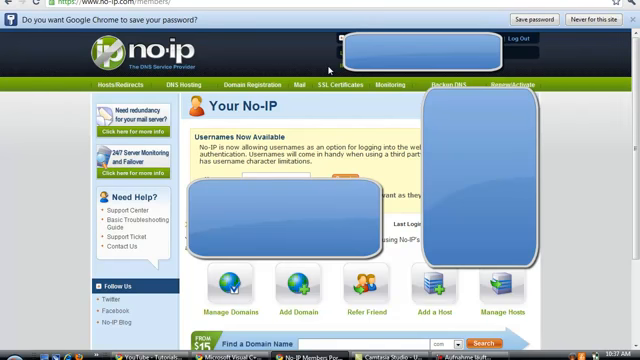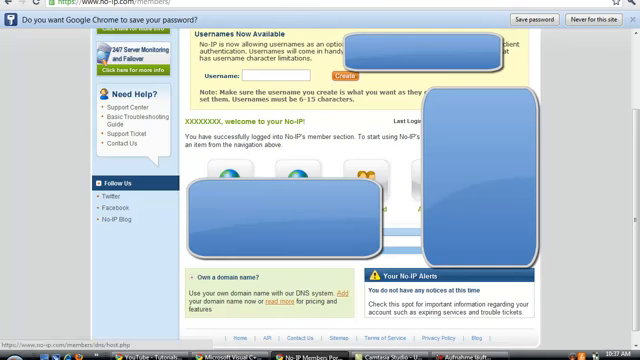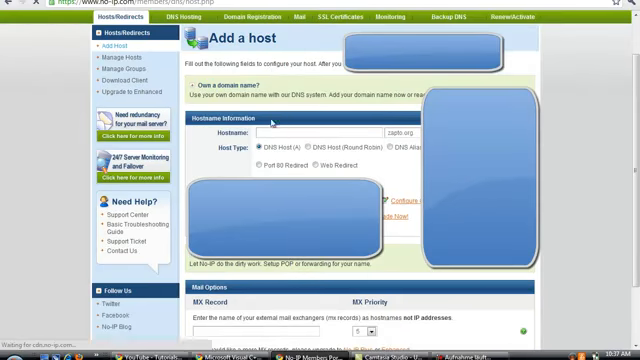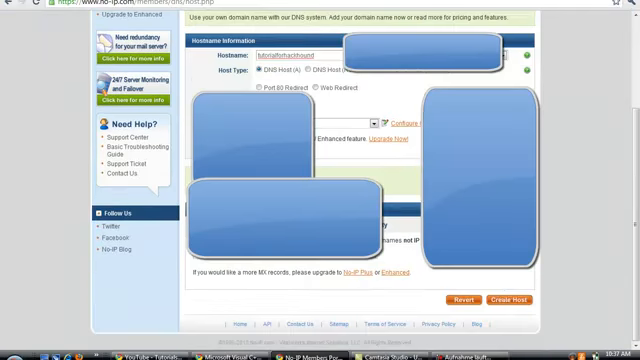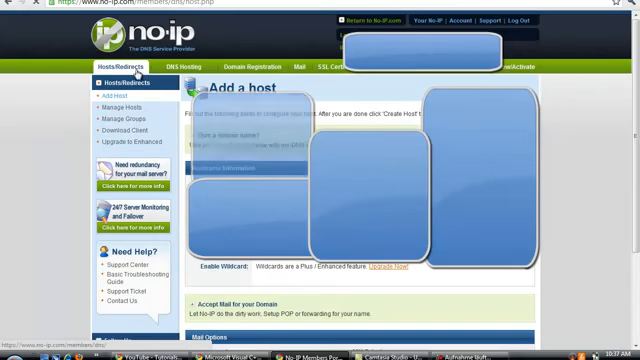Now when you've done it, simply click on add a host, then enter here anything you want. It can be any name, for example tutorial or account. Then DNS host A, your current IP address, which I've also hidden here. Then simply click on create host to create a host, but I will not do this as I already have a host.